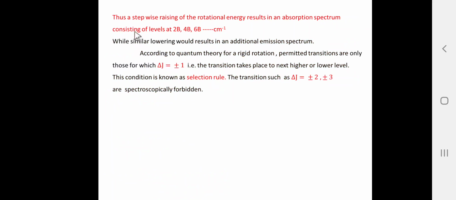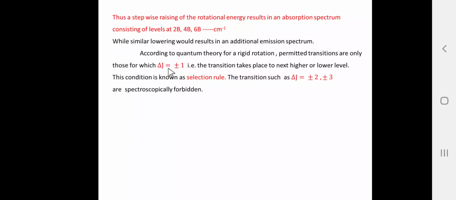So here, thus a stepwise rising of the rotational energy results in the absorption spectrum consisting of lines at twice B, 4B, 6B, 8B, 10B, 12B, 14B centimeter inverse and so on. While similar lowering would result in the emission spectra. So when we consider the emission spectra, the same lines are observed. According to the quantum theory, for the rigid rotor, permitted transitions are only those for delta J equal to plus minus 1. When we consider plus 1, we get the absorption spectra. When we consider minus 1, we get the emission spectra.